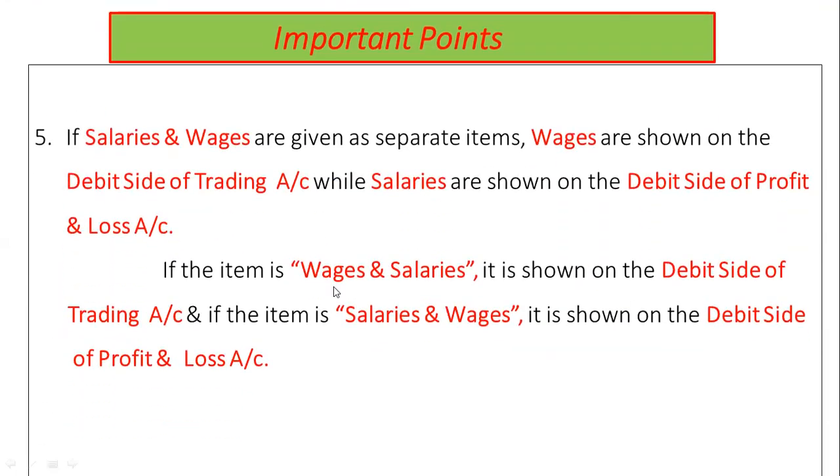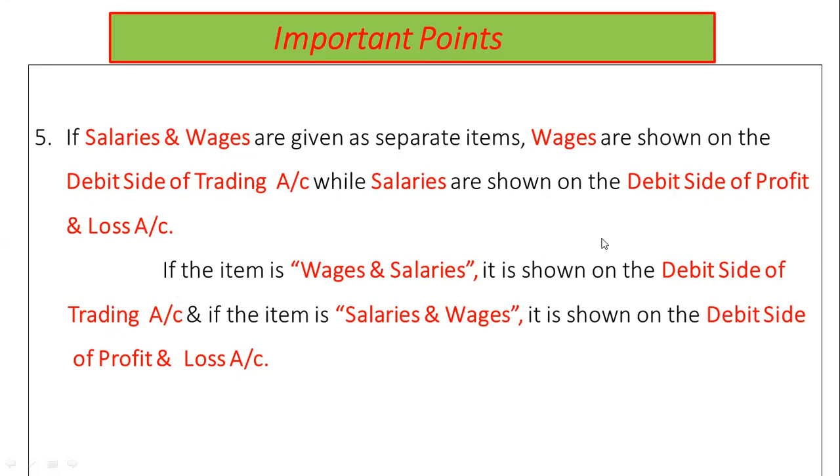In a trial balance, if the item of salary and the item of wages are reflected, with wages shown separately, then salary would always be shown on the debit side of profit and loss account.